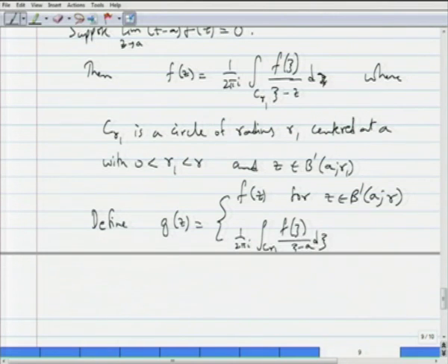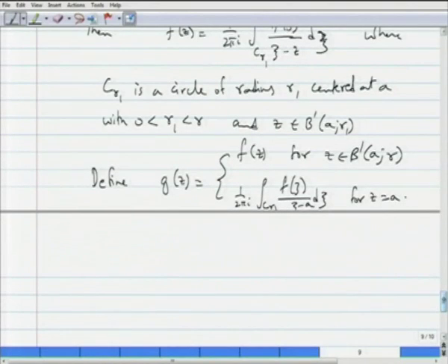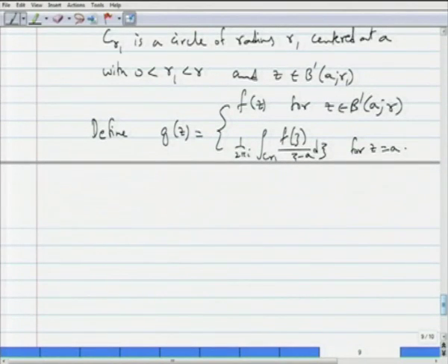I apologize, this should be d zeta. Okay, so, we will force g to be equal to this representation formula when z is equal to a. Okay, we will show that g is analytic.